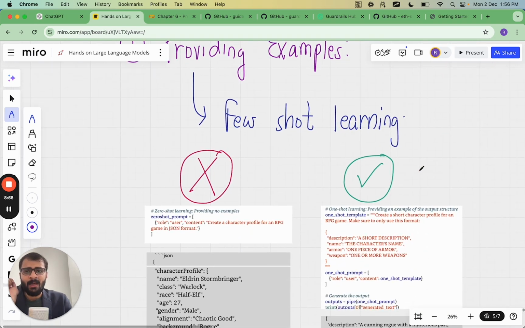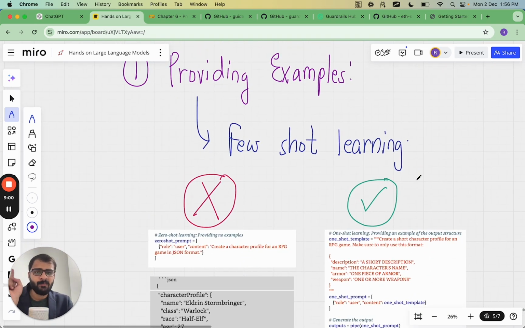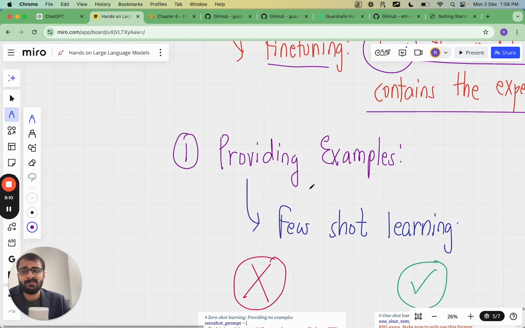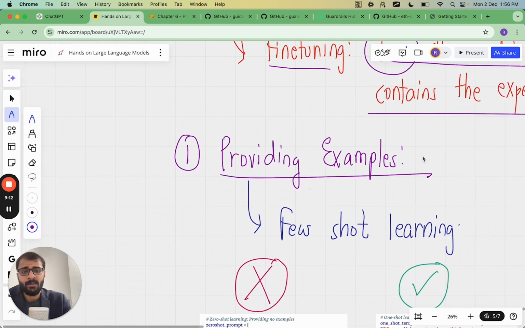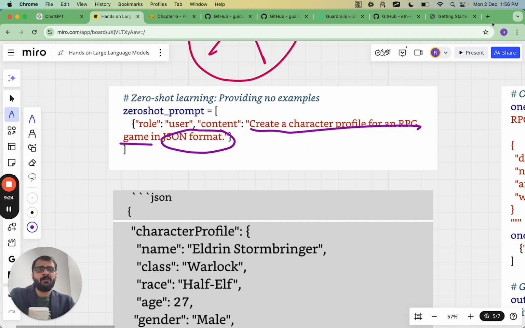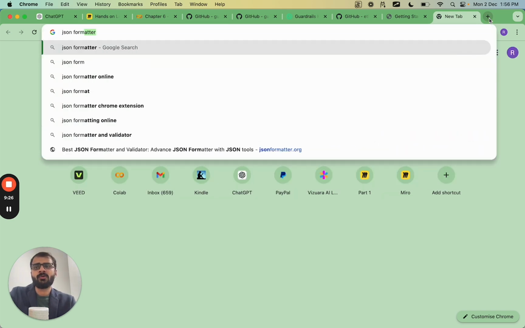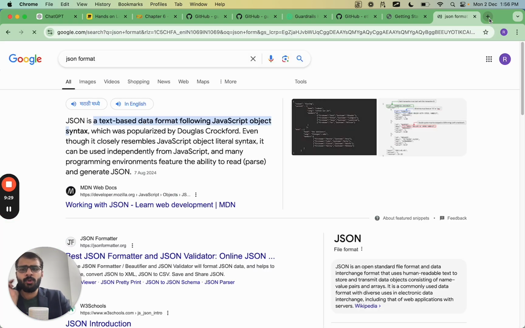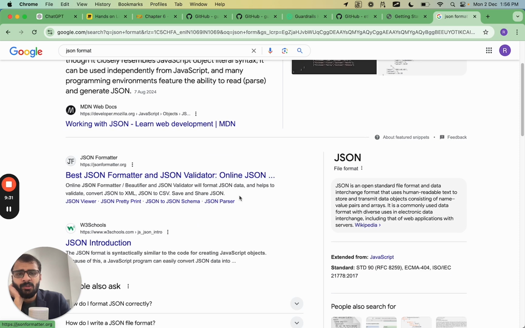Let's look at the first example, which is the easiest, as we have explored this before. So one of the easiest ways to get a model response to be the kind of response you want is to provide some examples when you provide the prompt. So for example, let's say you're playing a game, right? And you want to create a character profile, but you want to create it in a specific format, which is a JSON format. If you are not aware of what the JSON format looks like, let me show you how a JSON format actually looks like.